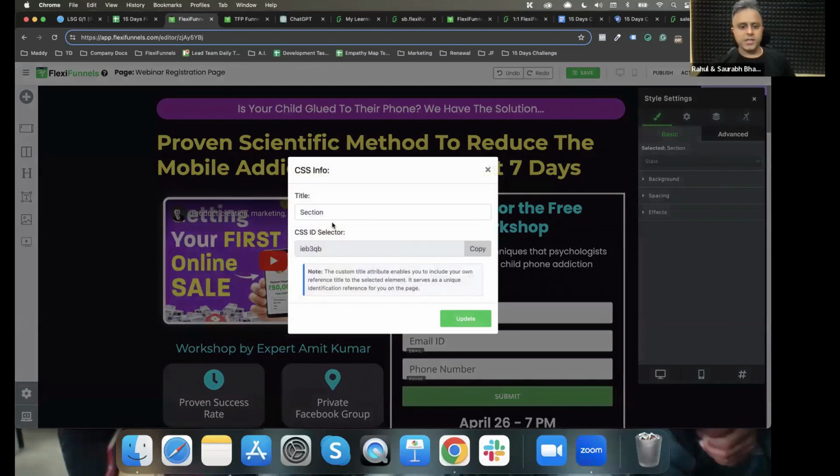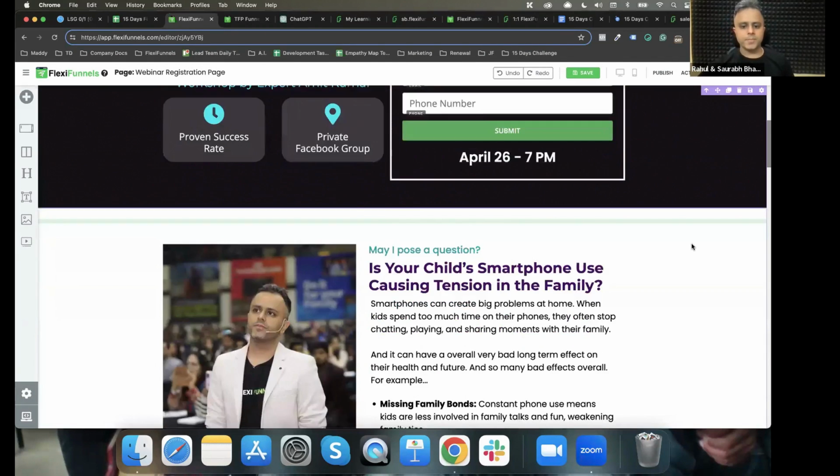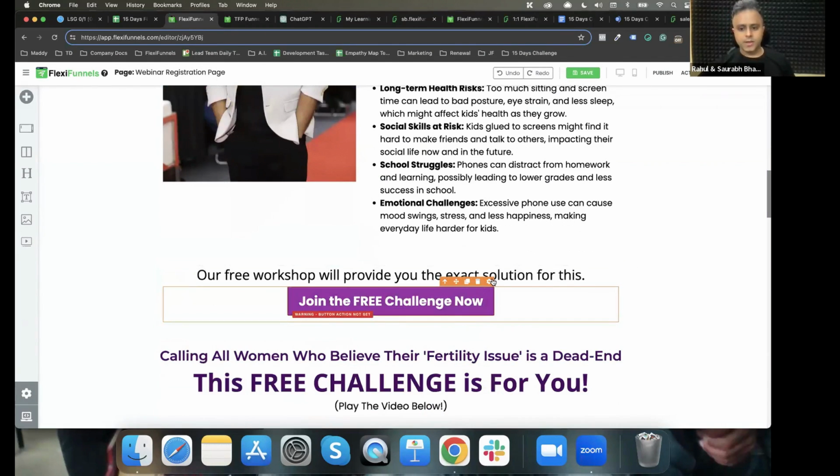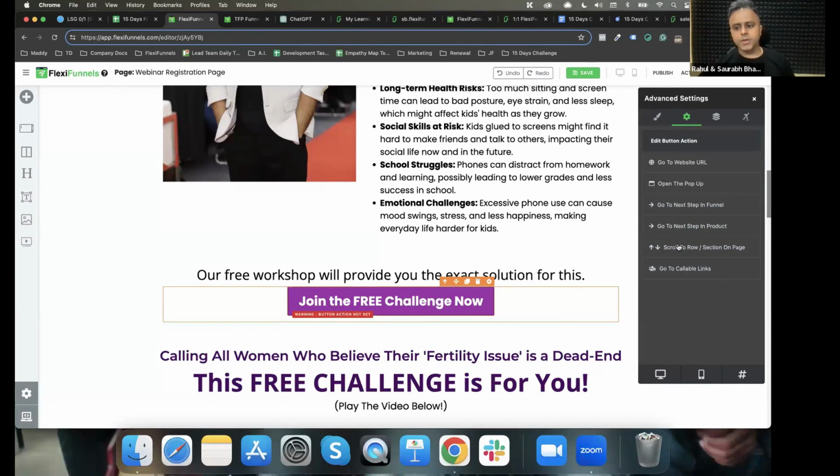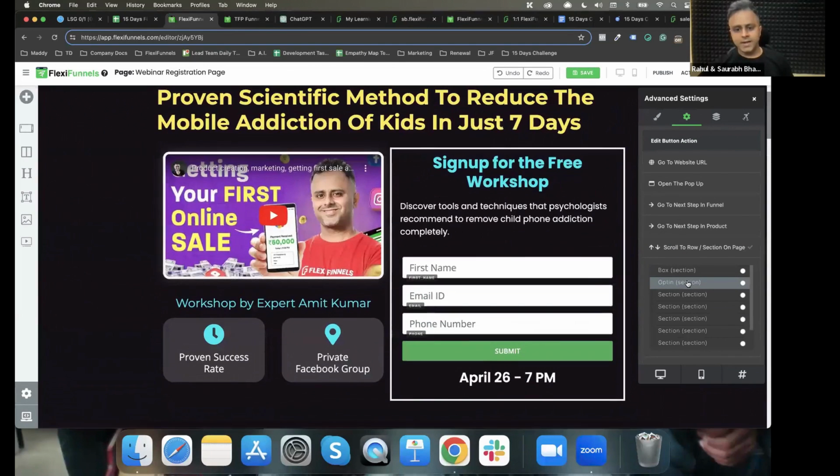In the CSS info, you can set this hashtag to be the opt-in. Then you click on the button editor, click on settings, select scroll to row or section, and then select this opt-in.